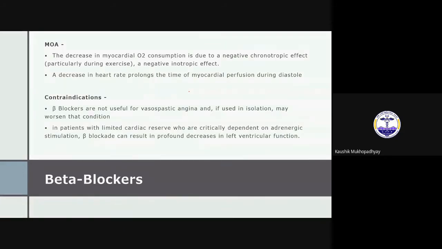Yes, if you give a higher dose, of course it can affect, but mainly the negative chronotropic effect is during exercise. By that mechanism it decreases the myocardial oxygen demand, and so ultimately the exercise tolerance is increased. The patient will do exercise like climbing stairs or any other exercise, but there will be no precipitation of an anginal attack. So that is the idea. You have to decrease the myocardial oxygen demand.